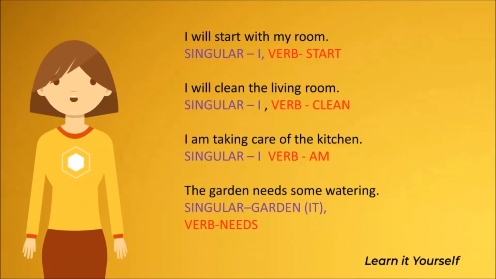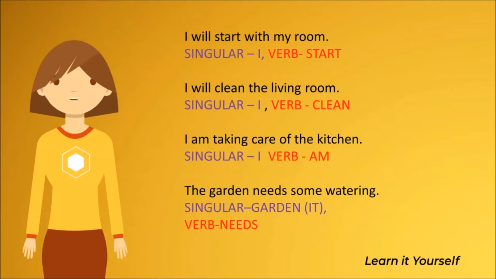I will start with my room. Here the subject is I and it is singular, and the verb is start, which is also singular. I will clean the living room. Here the subject is I, and the verb is clean, which is also the singular form. I am taking care of the kitchen. The subject is I, which is singular, and the verb is am.